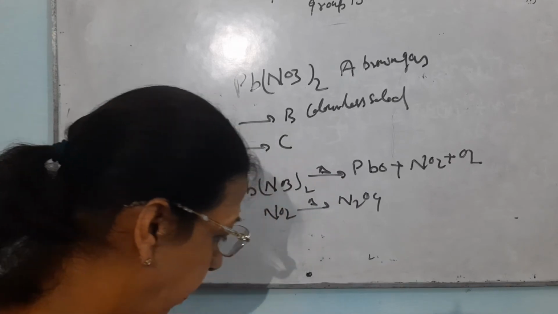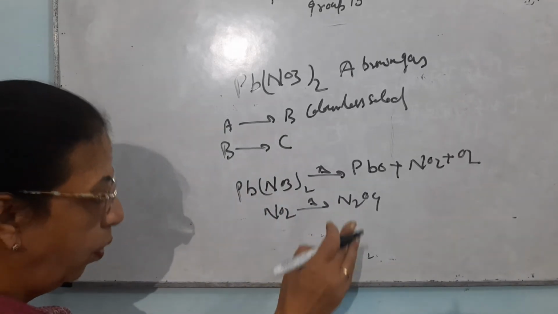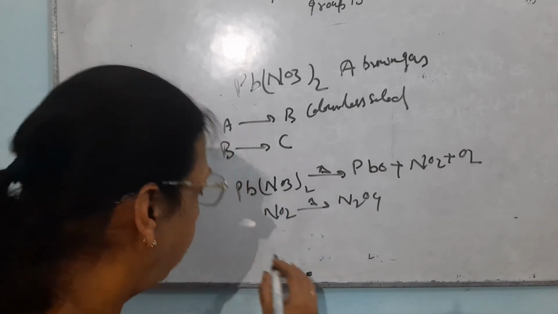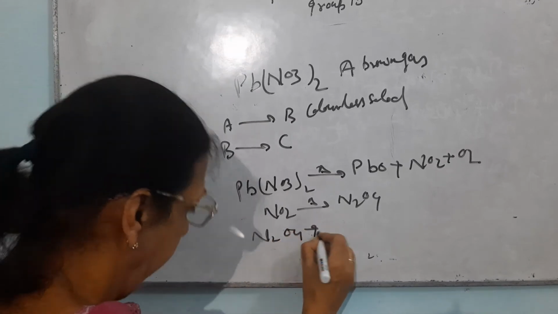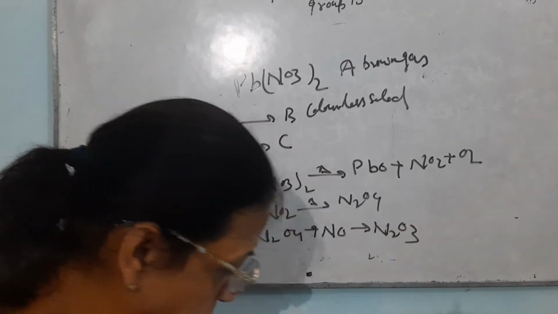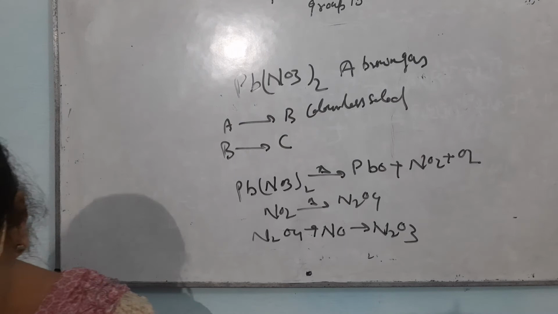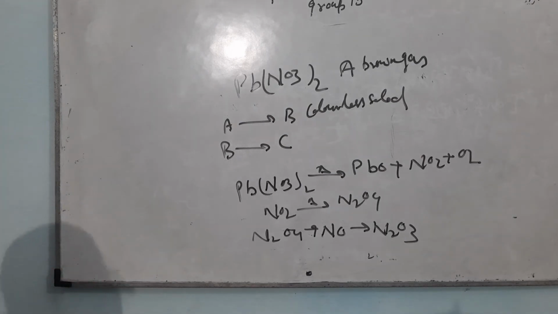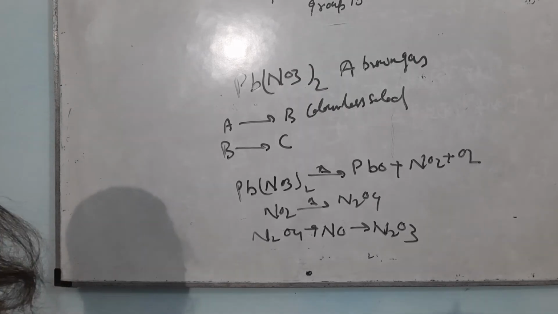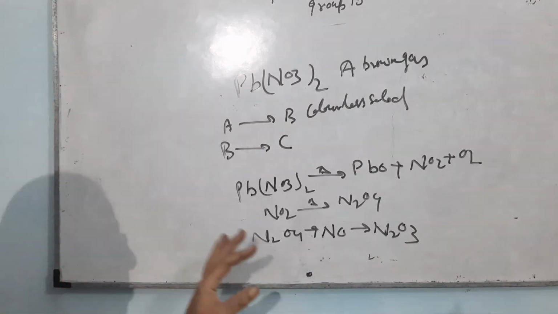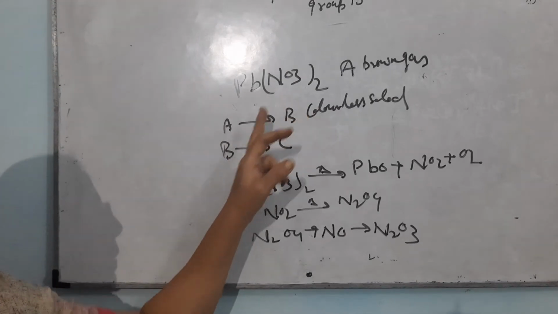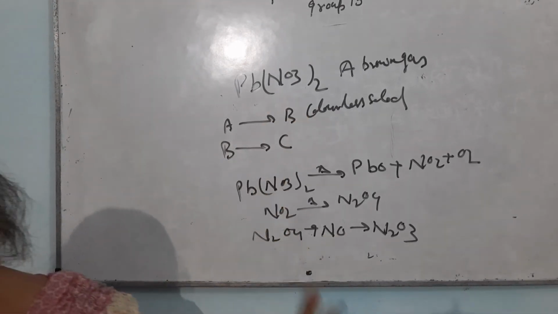When the solid N2O4 that is formed is heated with nitric oxide, it will form another solid, N2O3, and this solid is blue in color. This is given in the table for the preparation of oxides of nitrogen. So the third reaction is a new reaction; otherwise about these two reactions you already know.